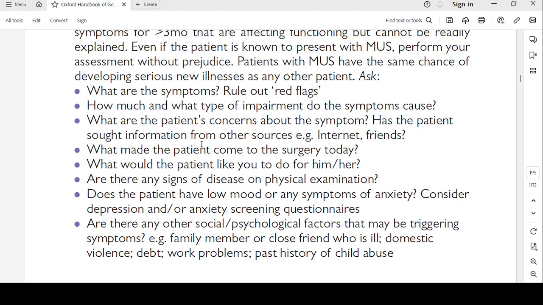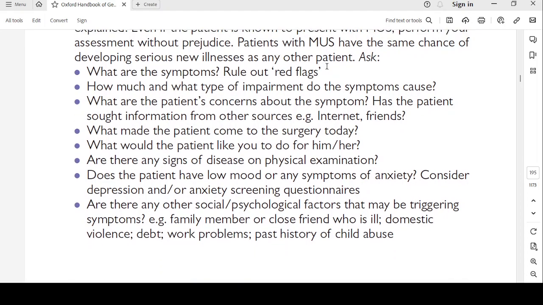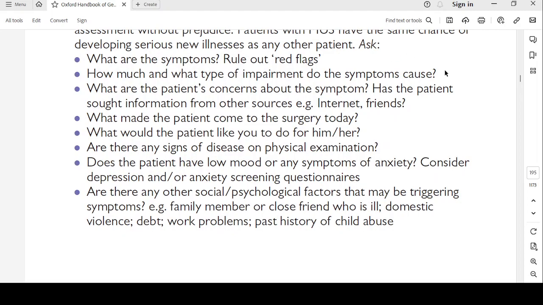Ask, what are the symptoms? Rule out the red flag signs. How much and what type of impairment do the symptoms cause? What are the patient's concerns about the symptom? Has the patient sought information from other sources like the internet or friends? What made the patient come to your surgery today? What would the patient like you to do for him or her? This is very important. He has come to you today because he wants something, right? Either he wants some medication, some treatment, or some evaluation. You have to find out from the patient what they want you to do for them today.